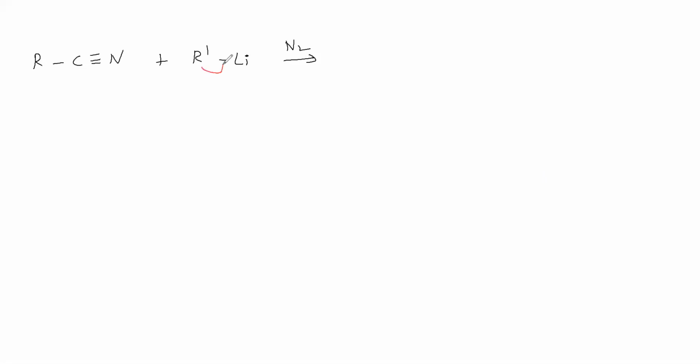Now this bond is shifting to R, it becomes minus. It is attacking this carbon. This bond is shifting to N, it is getting a negative charge. It is attacking this. So we are getting R C R dash, the triple bond becomes a double bond. N is making a bond with Li.